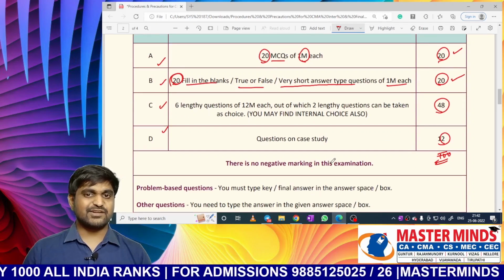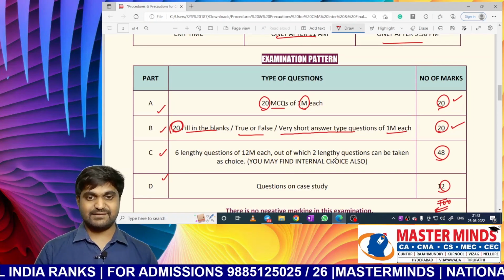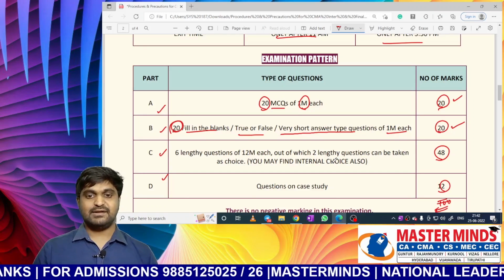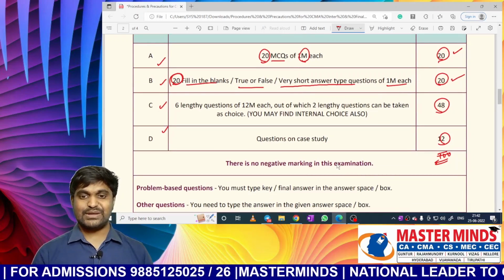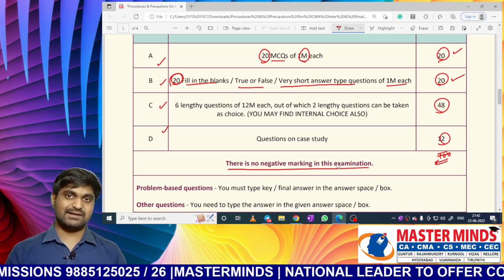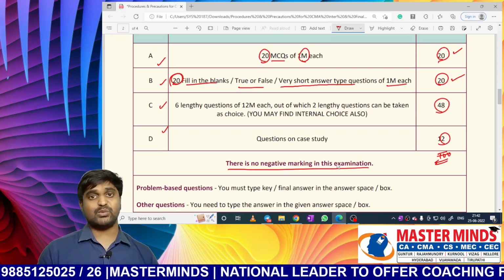Sir, now there is a doubt, sir. Actually, you are saying about MCQs and fill in the blanks or true or false statements. Will there be any negative marking for wrong answers? Answer is no. There is no negative marking in this examination. So in CMA inter or CMA final level exams, there will be no negative marking. So no need to worry about it.